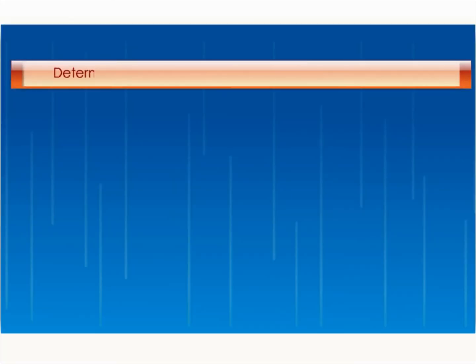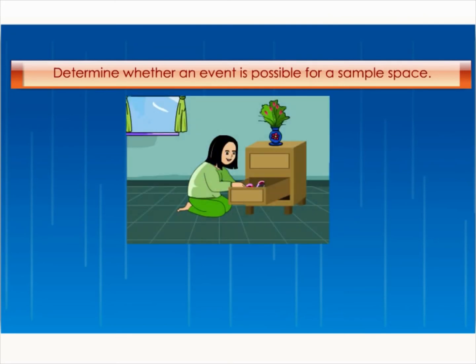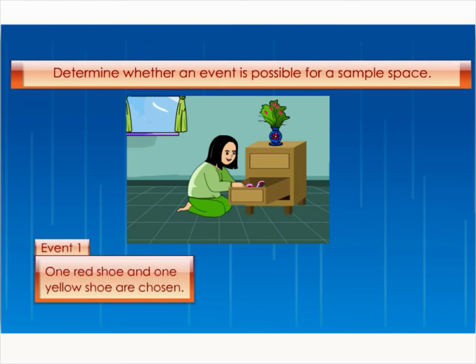Let's continue with example 2 on how to determine whether an event is possible for a sample space. Consider the experiment. A pair of black shoes and a pair of red shoes is placed into a drawer. If Alia chooses 2 shoes randomly from the drawer, determine whether the following events are possible or not. The first event is 1 red shoe and 1 yellow shoe are chosen.